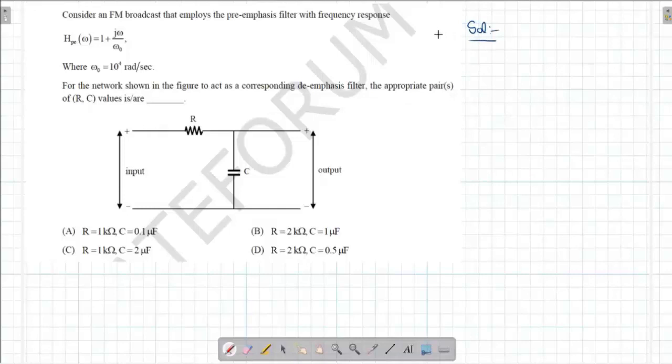One thing that we need to understand is that pre-emphasis and de-emphasis are kind of like equalization.